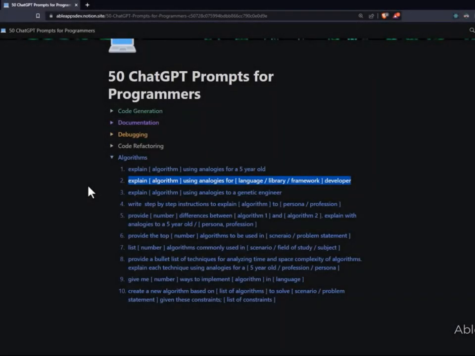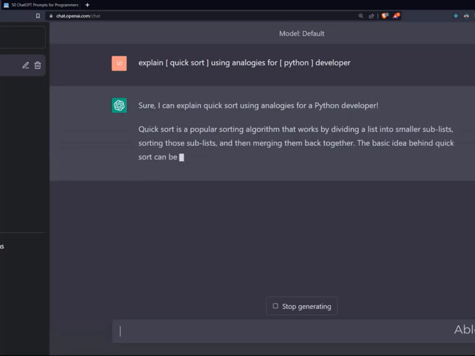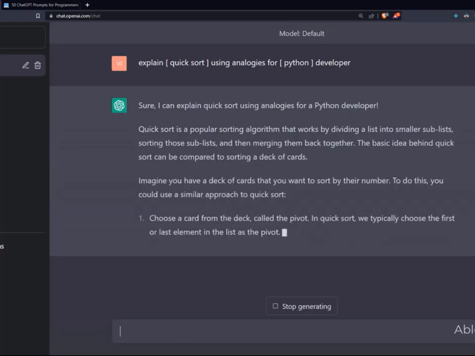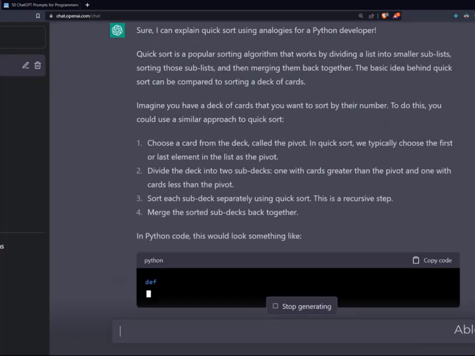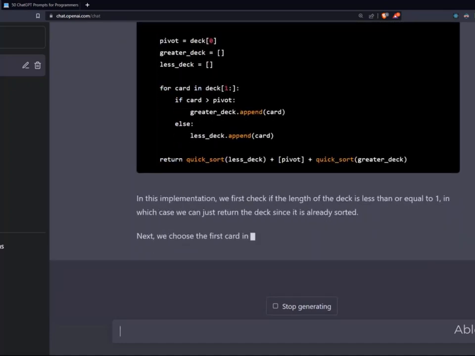This next prompt is when, let's say, you know a computer programming language. You want to understand an algorithm in the context of this computer language. Let's say you want to learn more about the quicksort algorithm and you want to use the analogies for, let's say, a Python developer. So let's see what ChatGPT comes up with. Excellent. Now, this prompt can be used for preparing for a Python software developer interview.